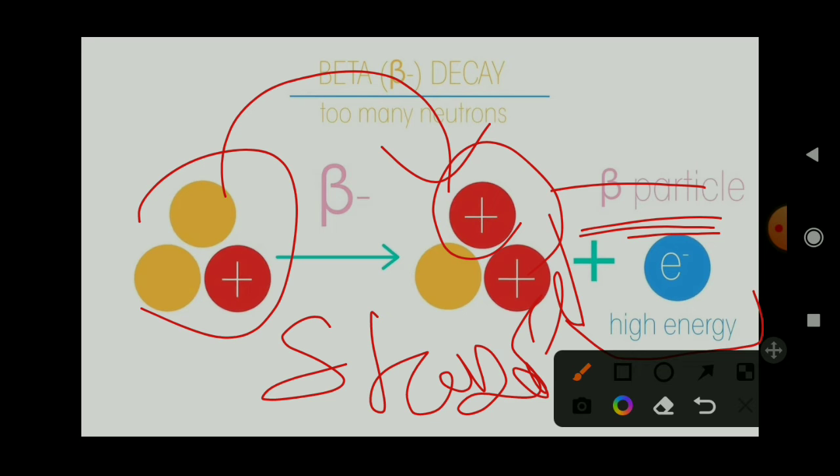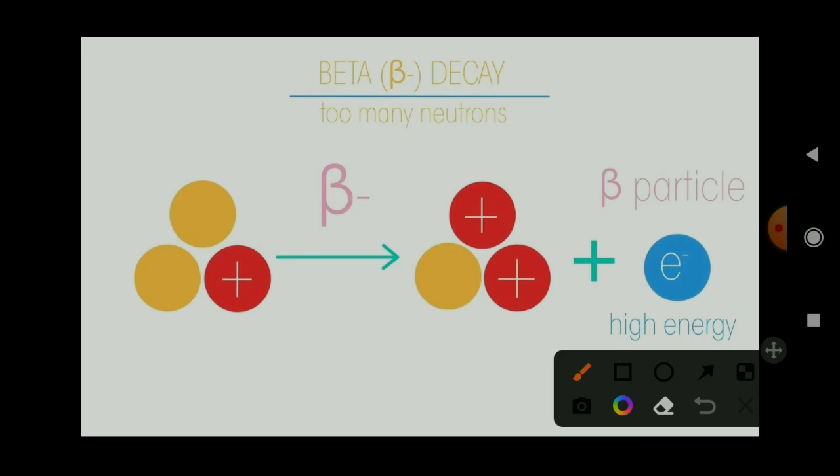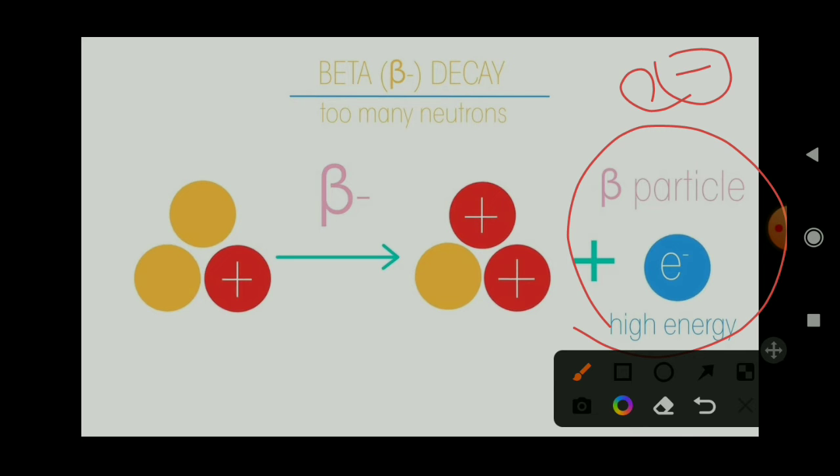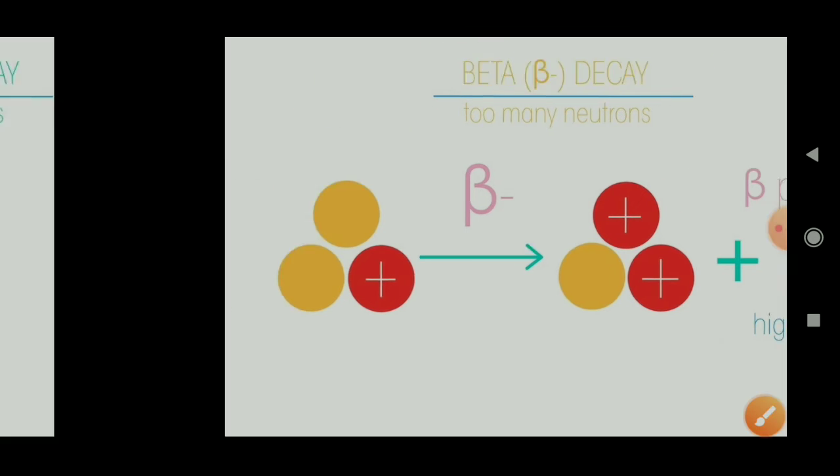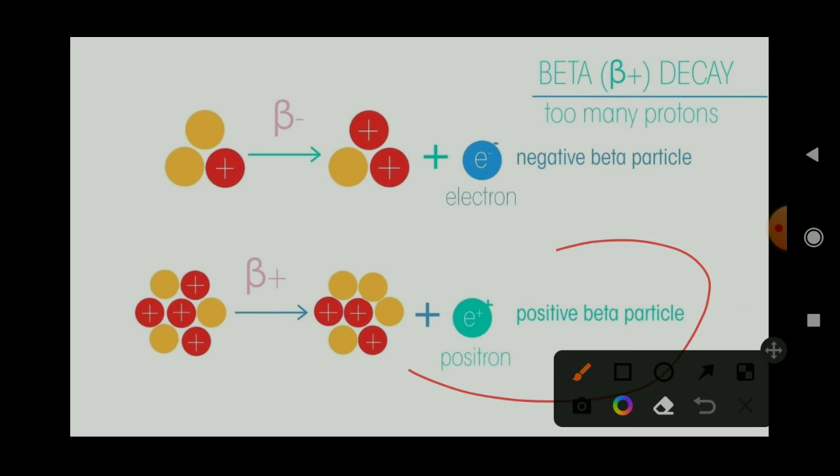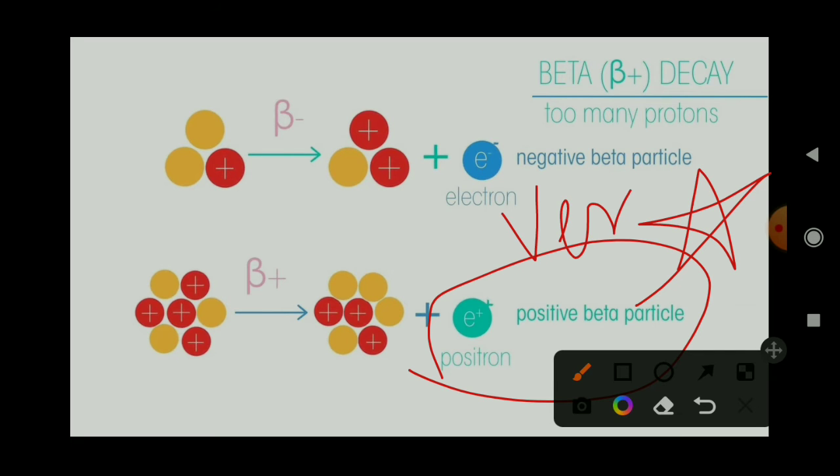Hence, it is called beta decay. When the beta particle is an electron, which is negative, it is called beta minus decay. When there is a positive beta particle, which is a very rare case, a positron, or positive electron, it is called beta plus decay.